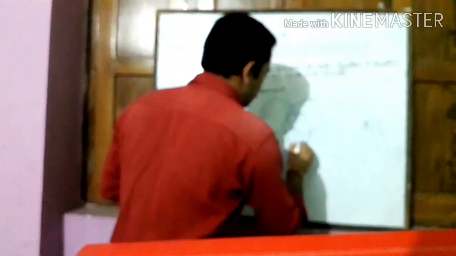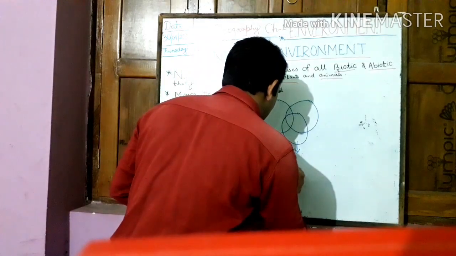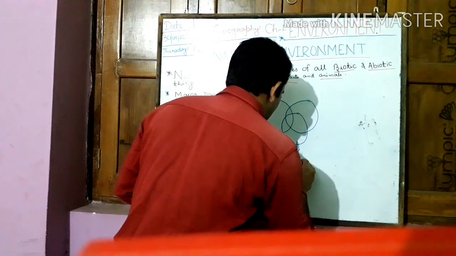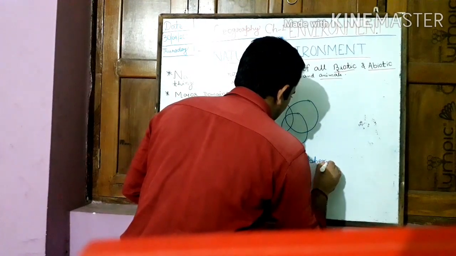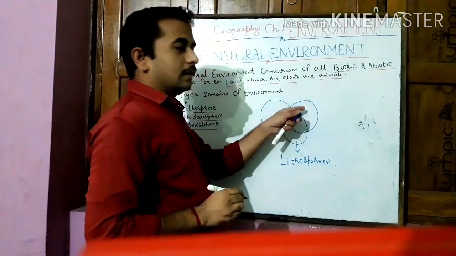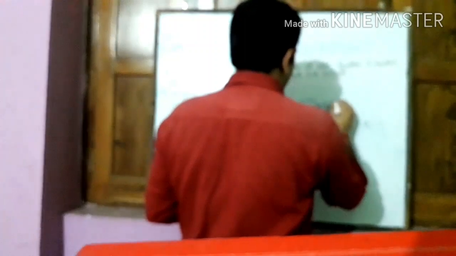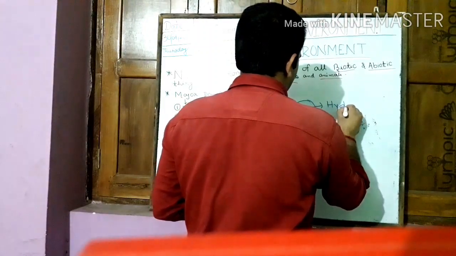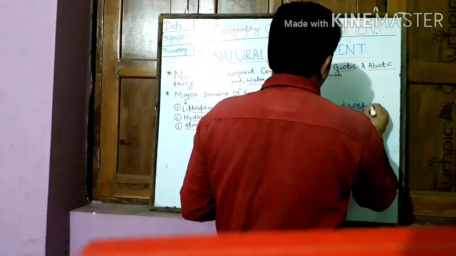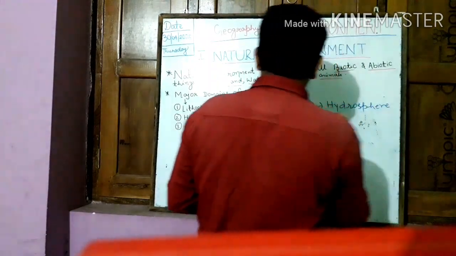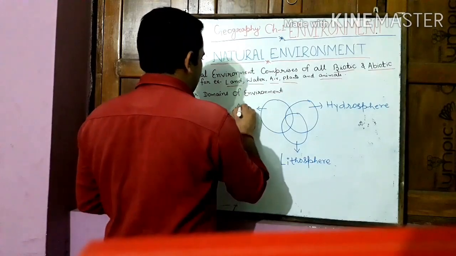So suppose this one is lithosphere, this one is hydrosphere, and this one is atmosphere.